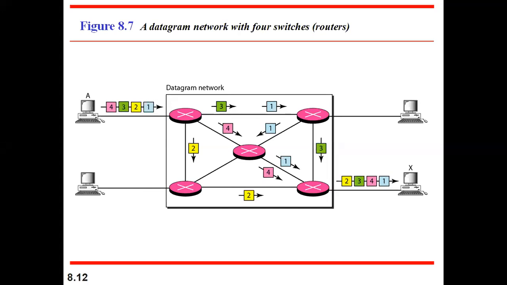But still it is going to be more efficient compared to the circuit switching network when you are using data transmission. If it is a voice network, then circuit switched is better. If it is a data transmission network, then the datagram network is going to be better. But in the datagram network, we are going to have some kind of delay. That is because if switches are not free, then until the switch becomes free, data has to wait here. Once the switch becomes free, then data will get transmitted.